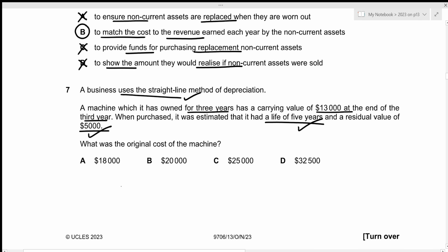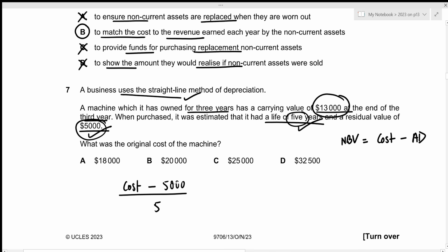So the depreciation charge per year would just be cost minus our residual value of 5,000 divided by the useful life of 5 years. And this would just provide the depreciation charge for 1 year. But in this case, we have been given the carrying value of 13,000, right? And we're trying to figure out the cost. So let us utilize the equation. The net book value should be equal to our cost